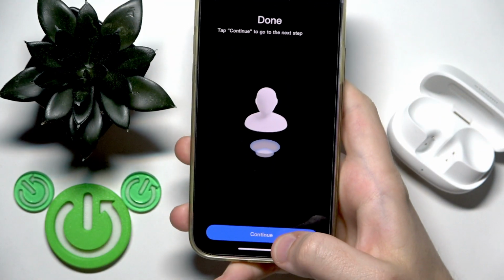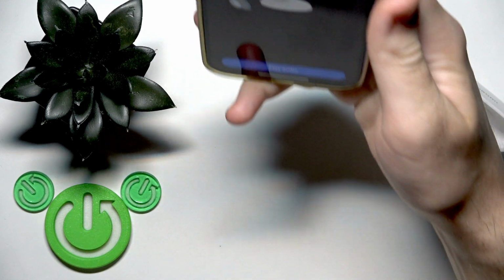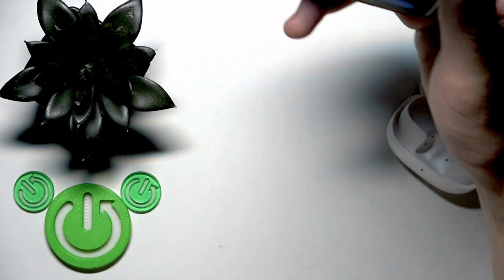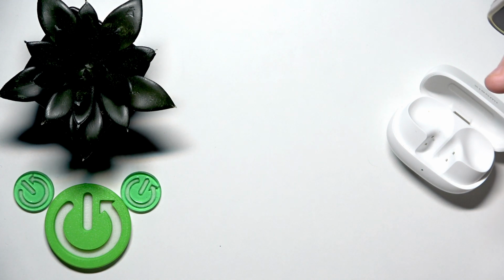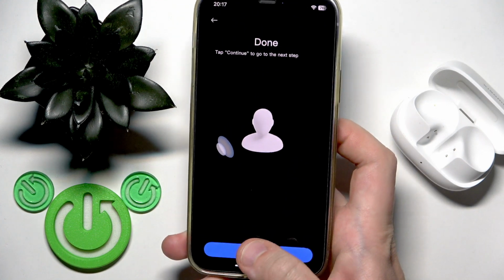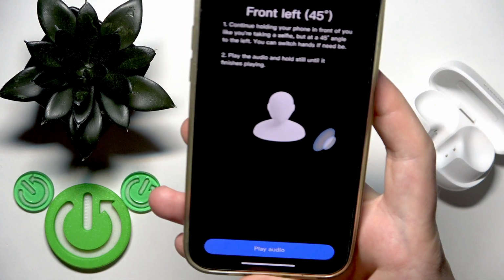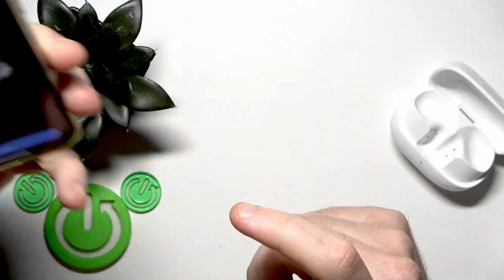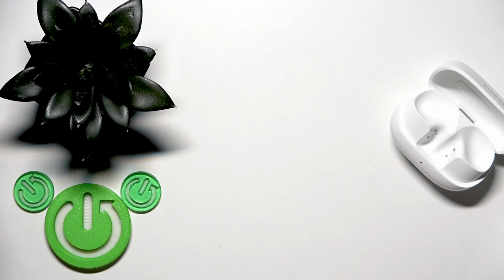After that, click continue and now hold your phone at a 45-degree angle to the right, and then also click play audio. After that also click continue. Now we need to hold the phone at a 45-degree angle to the left, and then also click play audio.